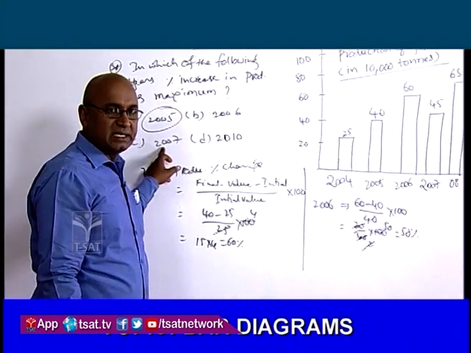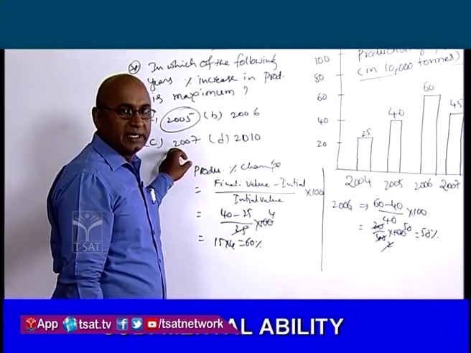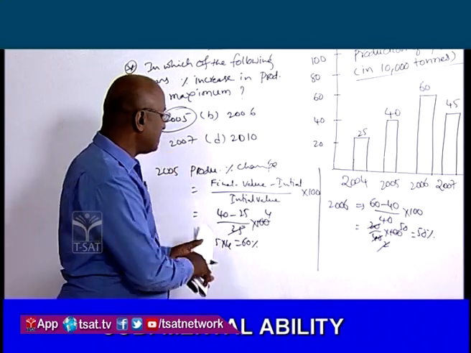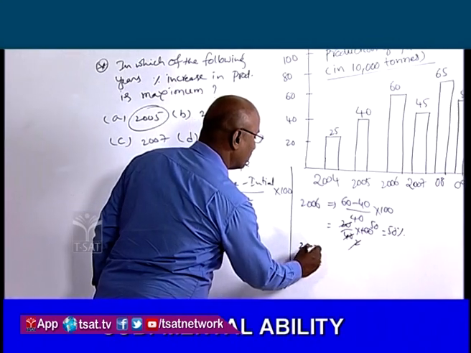Similarly, the next option is C, 2007. In the year 2007, the percent change in the production is equal to.